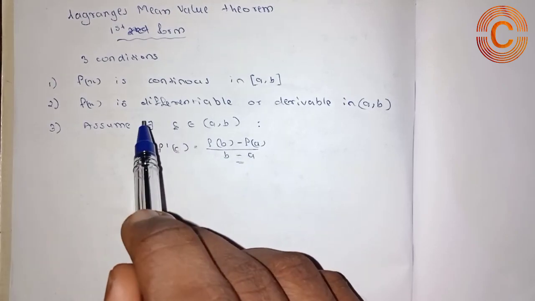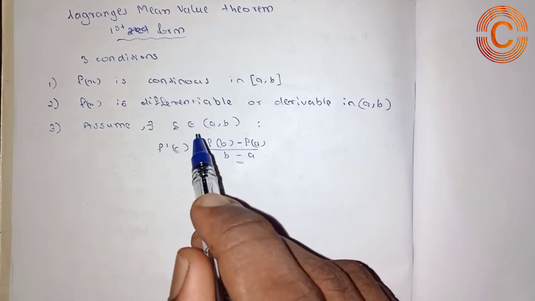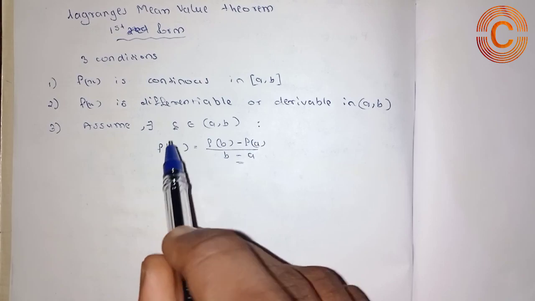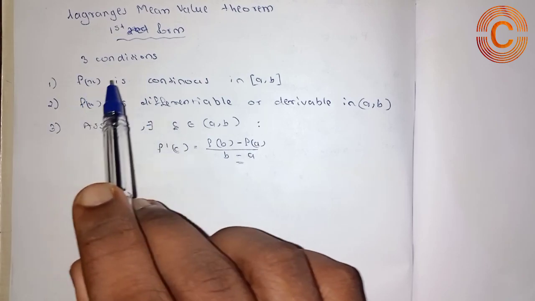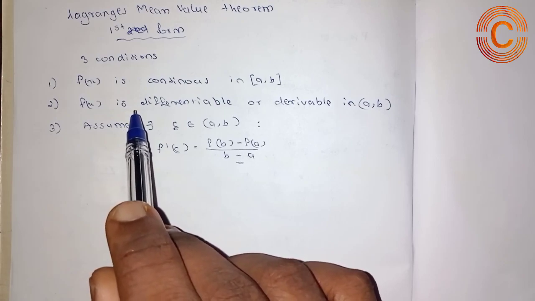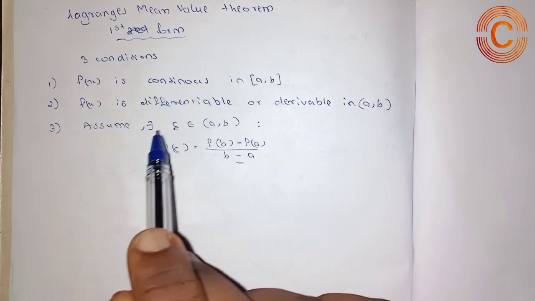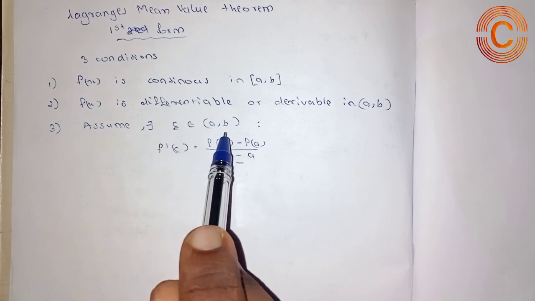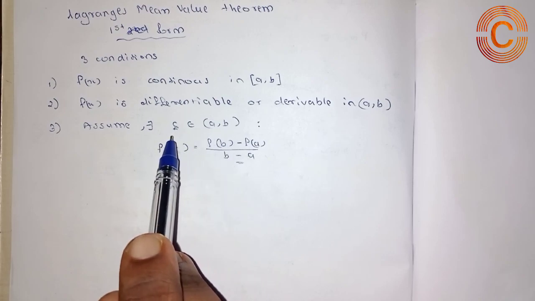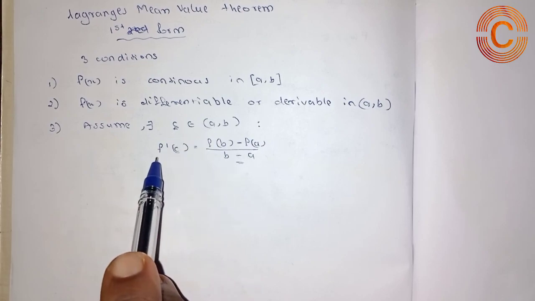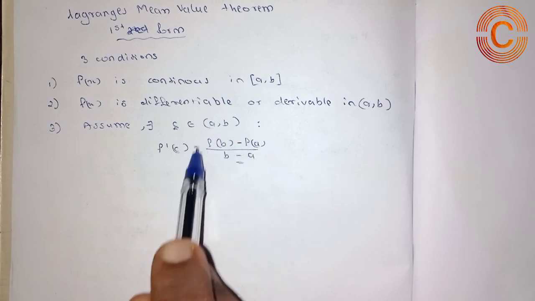So Rolle's theorem and Lagrange's mean value theorem first form have some similarities. The first two conditions of Lagrange's mean value theorem and Rolle's theorem are equal. The third condition of the mean value theorem first form is that there exists a point which belongs to a comma b, that is, we want to find a constant point c in the given interval using f dash of c, which is equal to these terms here.